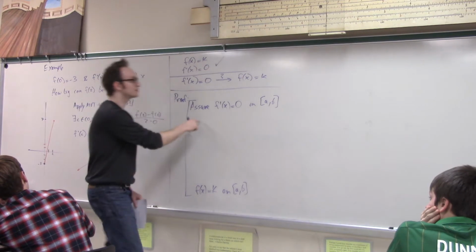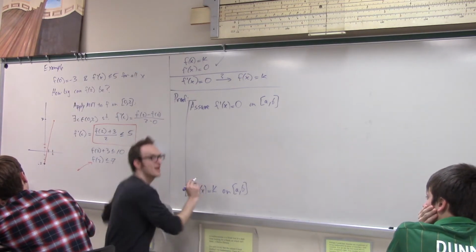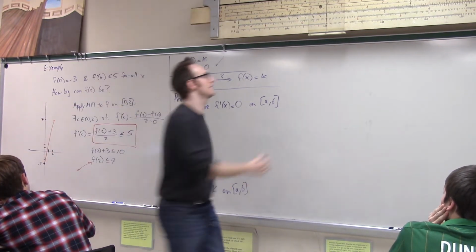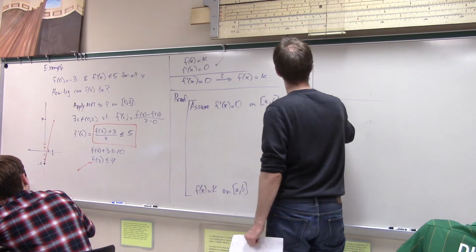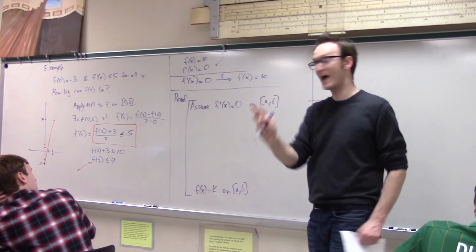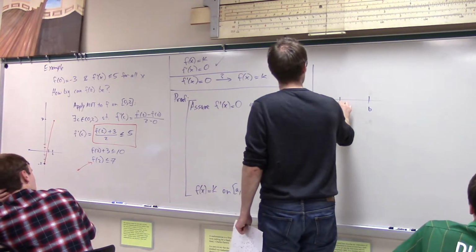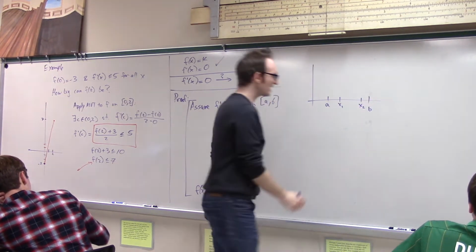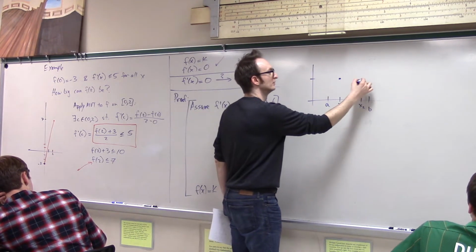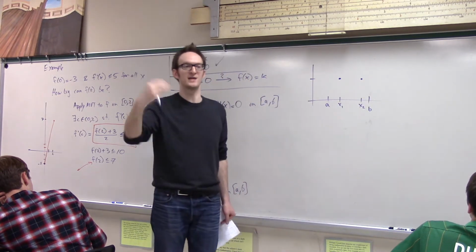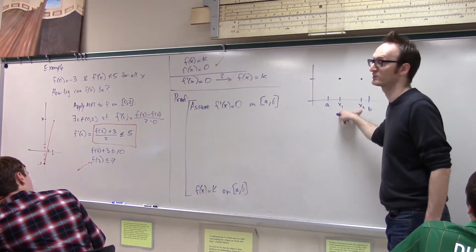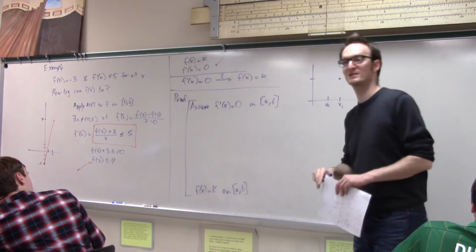So that is what I'm actually going to attempt to prove. If you imagine the picture, here's A, here's B. I'm going to select two particular x values from somewhere in this interval, arbitrarily, x1 and x2. If I can prove to you that x1 and x2 have the same y value, do you see how that implies that all of the y values are the same on the interval? As long as I can show that for any two arbitrarily chosen ones. Why is that true?